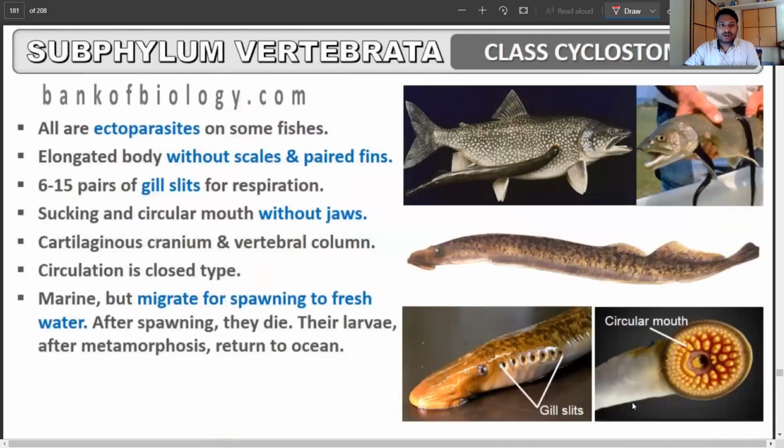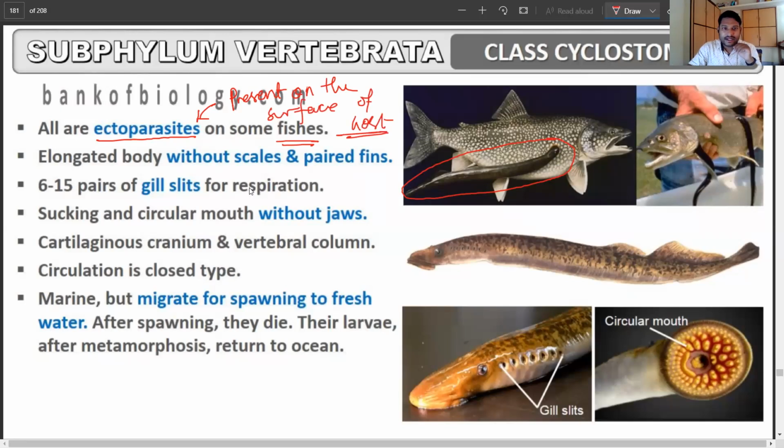So when we talk about the class Cyclostomata, the first class, all are ectoparasites on some fishes. They're all parasites. They live on the fish. As you can see, this is one example of a Cyclostomata member, and it is living on the fish as a parasite. Ectoparasite means they are present on the surface of the host. They do not enter the host. Instead, they are present on the host surface and derive the nutrients from it.